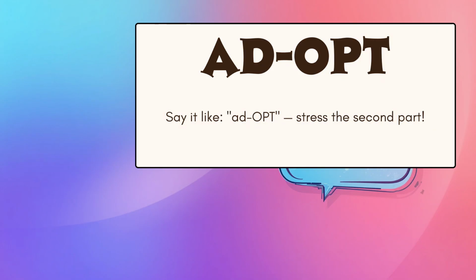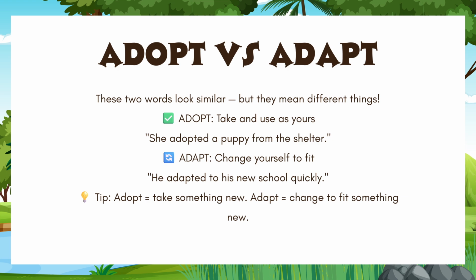The word adopt is said in one smooth sound. It is easy to say and use in many sentences. Adopt and adapt look similar but have different meanings. Adopt means to take something as your own. Adapt means to change something to fit a new situation.